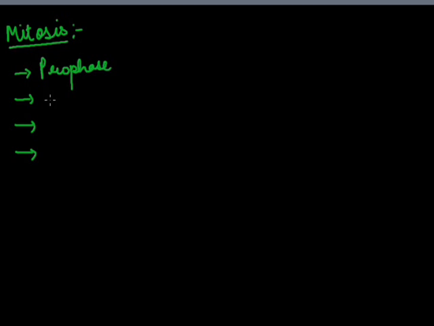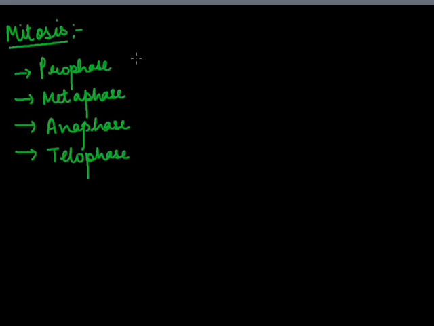Now we'll start with mitosis. Don't get confused, students. The mitosis is a part of the M phase. What is M phase? M is the mitotic phase. That is the division phase. This mitosis is further divided into 4 stages. It is prophase, metaphase, anaphase and telophase. These are the stages of mitosis.